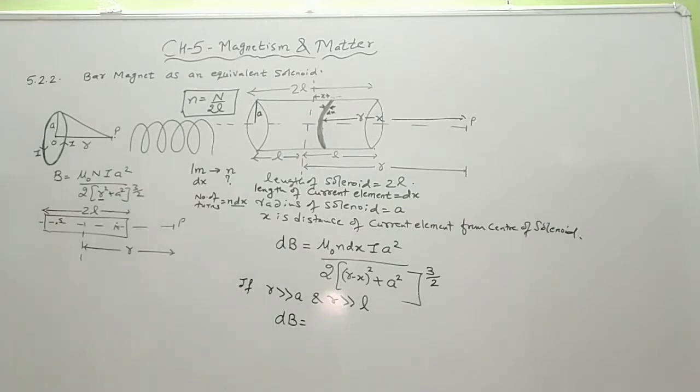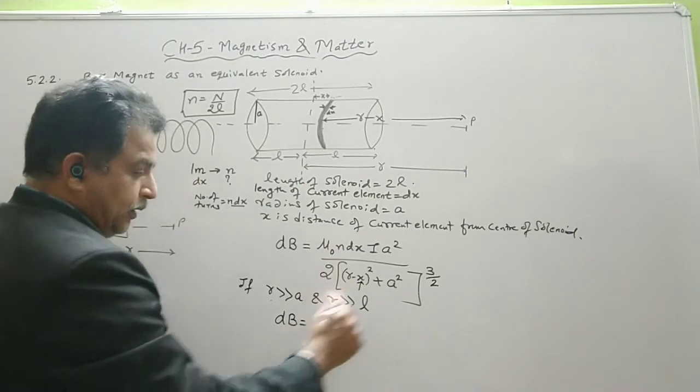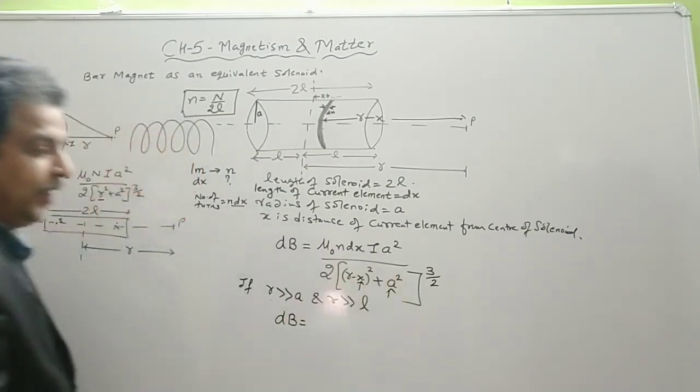Then the denominator can be easily written as r, and x and a will be eliminated.